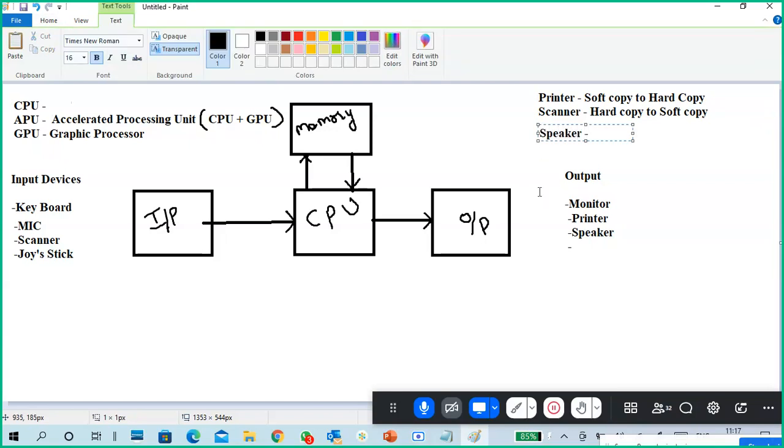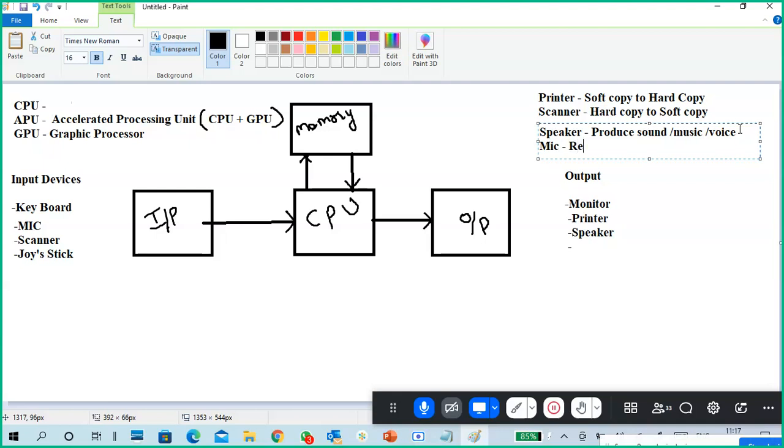Next, speakers. You know the speakers, where we hear the sound. They generate sound or noise. Sound, music. If you want to listen to music or a voice, we need a speaker. What is a mic?